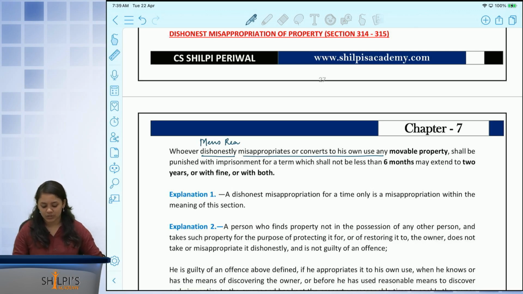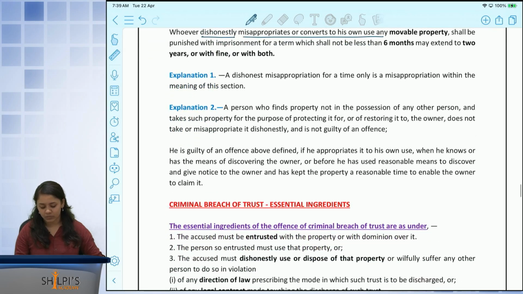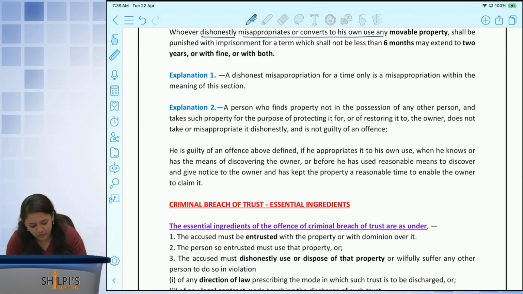Okay, so let's look at explanation 1. It says that if this dishonest misappropriation is only for a short period of time, it is still a misappropriation of this property. Now let's look at an example for this. Let's say that Harish has 2 lakhs in hand.